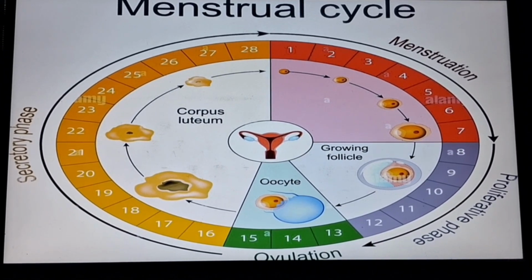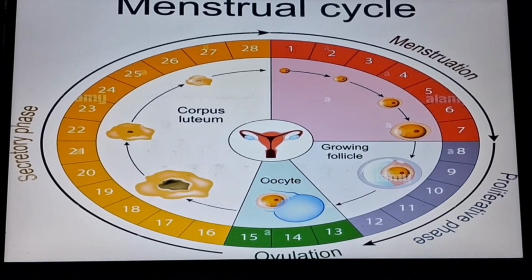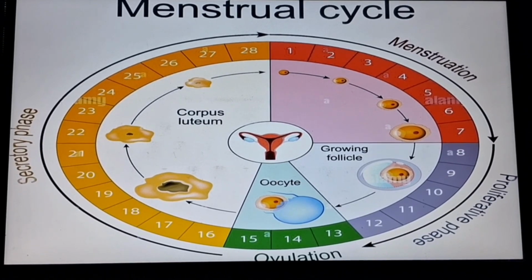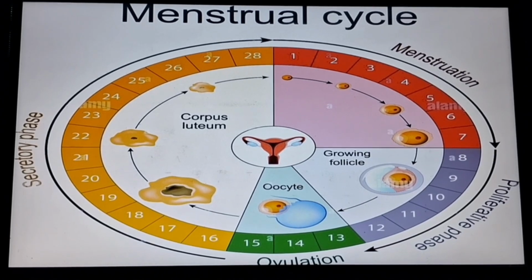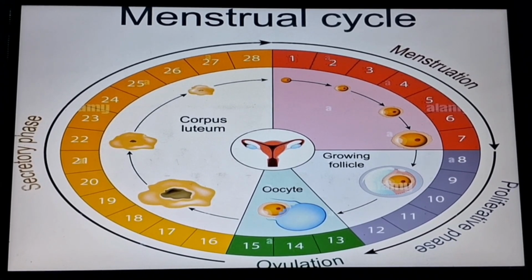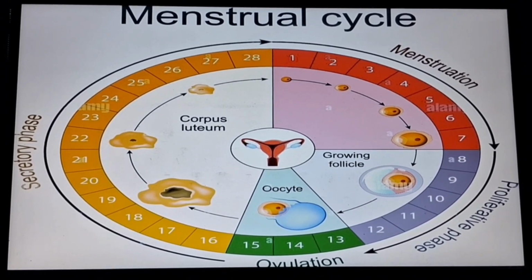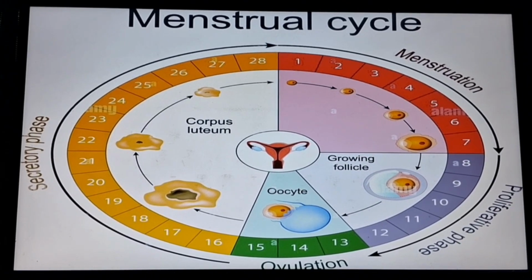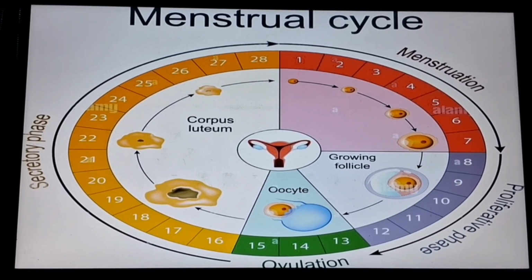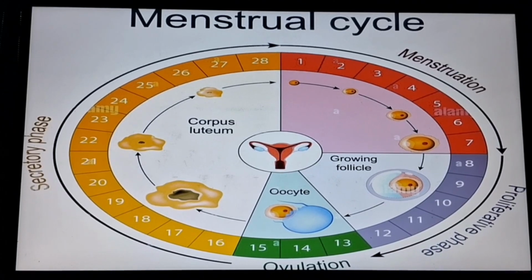The menstrual phase is days 1 to 7. It is the menstrual period, also known as the bleeding period. Next, after the menstrual period, we see the proliferative phase. The proliferative phase is the follicle growing phase, and at this time the follicles are growing. Then after that, around days 13 to 15, is the ovulation phase.